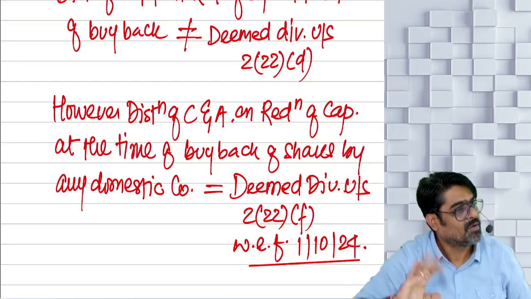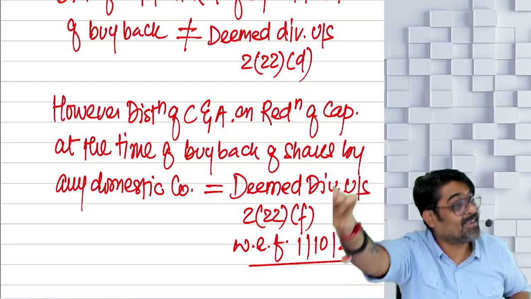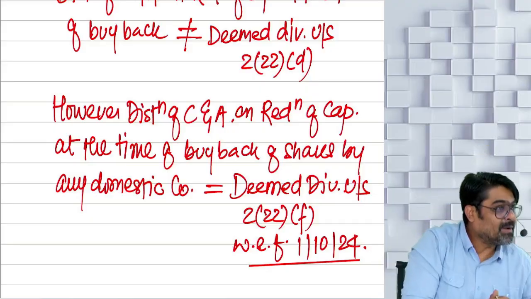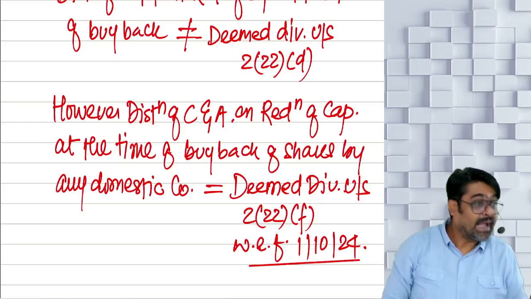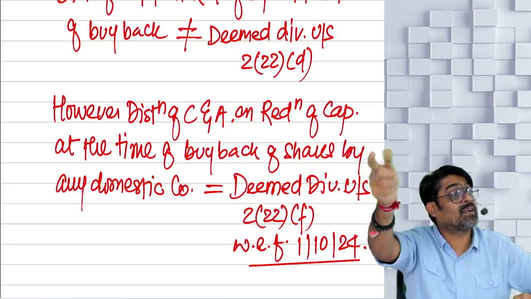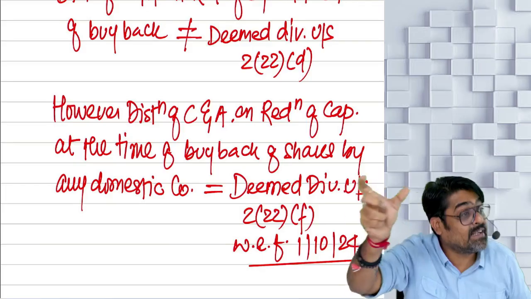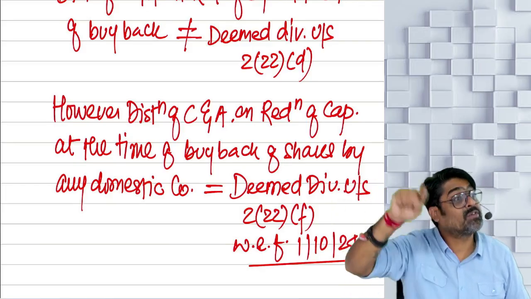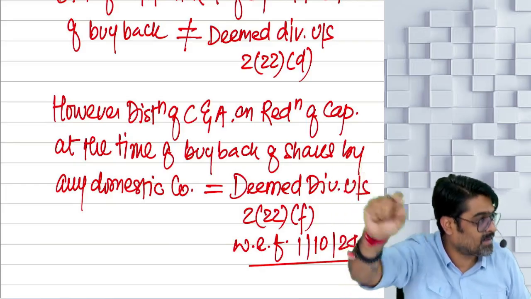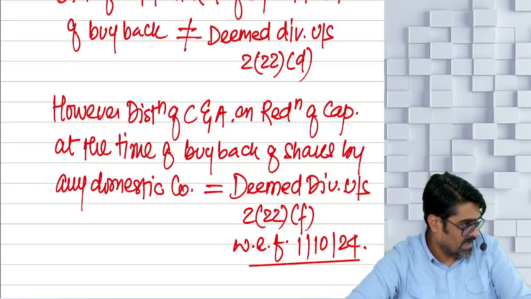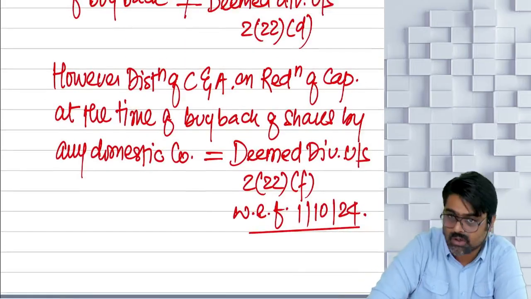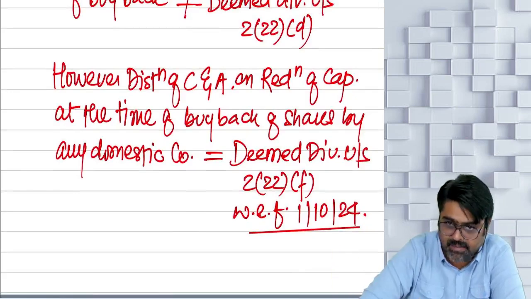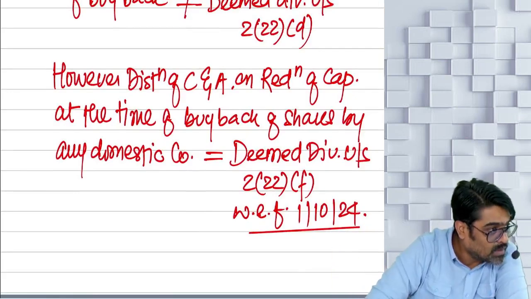But they are saying no, we are not going to charge there, we'll charge it under the head IFOS as a deemed dividend under a separate clause 222F. Hence under the head capital gains they are considering full value of consideration as nil. Cost of acquisition is allowed as a deduction there, and that cost of acquisition cannot be claimed from here. Yes or no? So with effect from 1st October 24, it will be treated as deemed dividend under section 222F